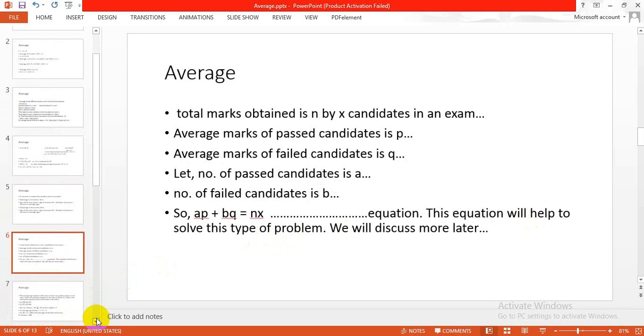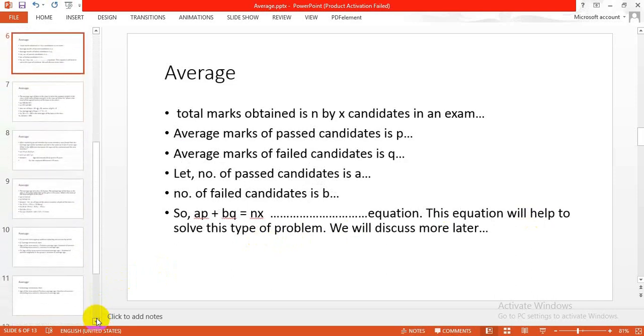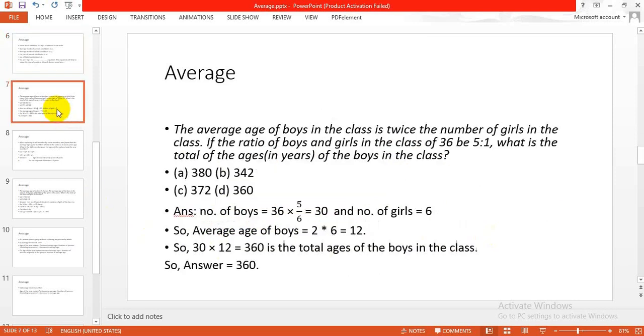Now if in an examination total marks obtained is n by x candidates in an exam, average marks of passed candidates is p, average marks of failed candidates is q, let number of passed candidates is a and number of failed candidates is b. So ap plus bq is equal to nx is the equation. This equation will help to solve this type of problem. We will discuss more later when we discuss problems in the next class.